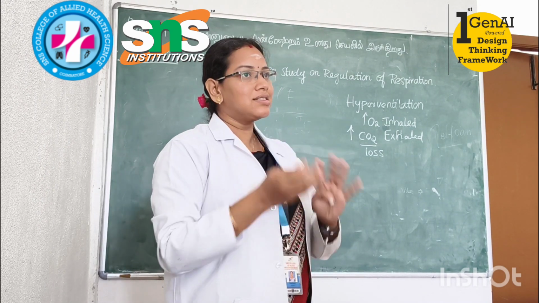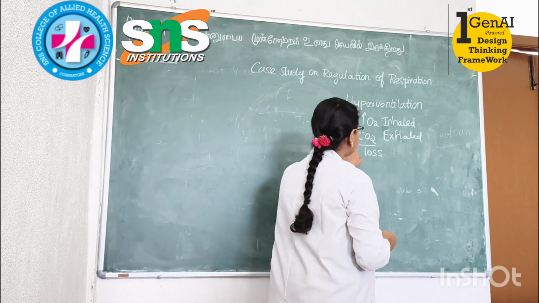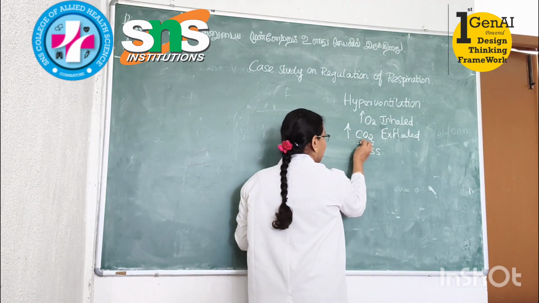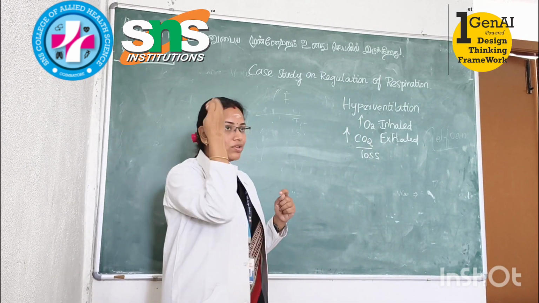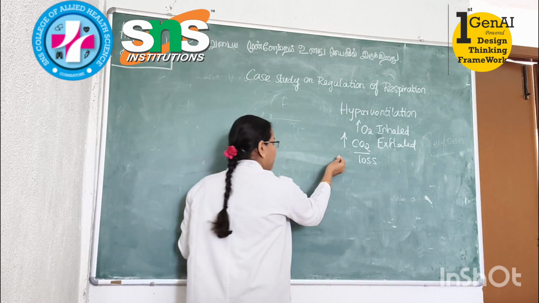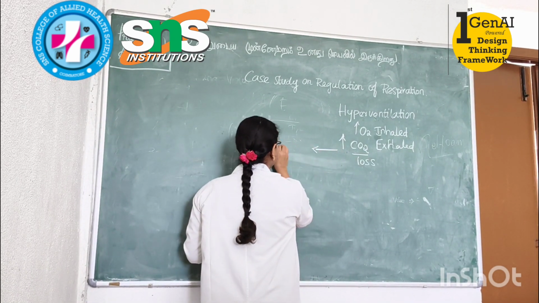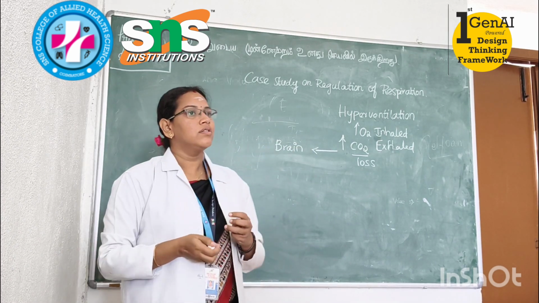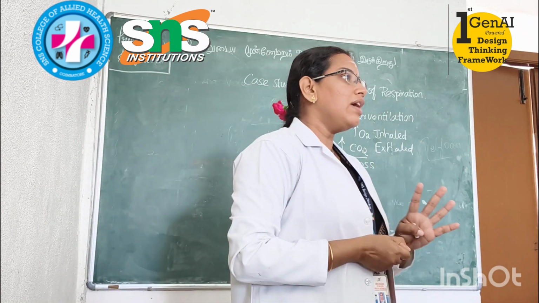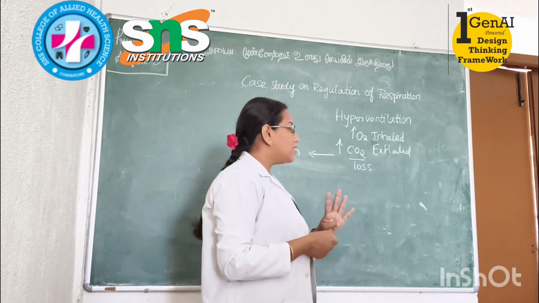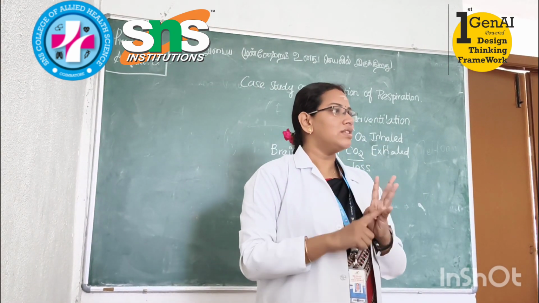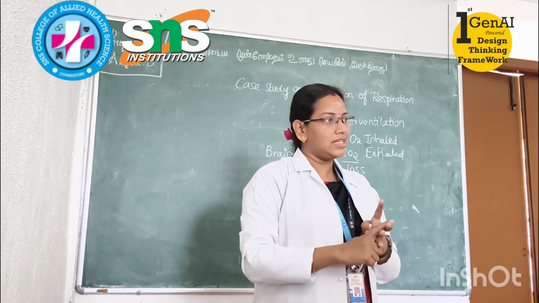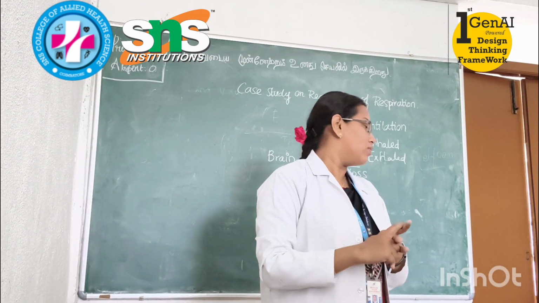So what will happen at this time is your brain will recognize the amount of CO2 present. The brain recognizes that more CO2 is going out of his body, and the information goes to the brain. In the brain we have 4 nuclei, which are the respiratory centers. What are they? The dorsal group of neurons, ventral group of neurons, apneustic neurons and pneumotaxic neurons.